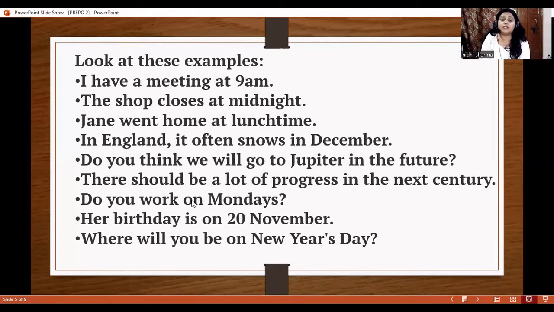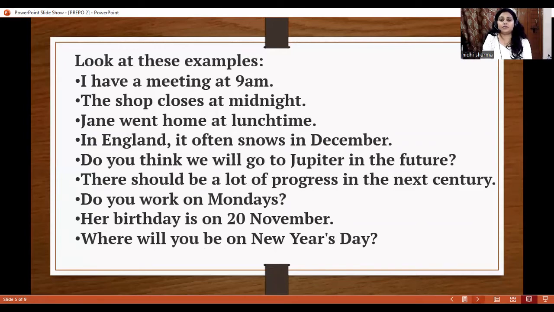I work on Mondays. Here we are talking about days. That's why we have written on here. Her birthday is on 20th November. Again, a day. That's why we have written on here. Where will you be on New Year's Day? So here we are talking about a day. So again, we will write on here.